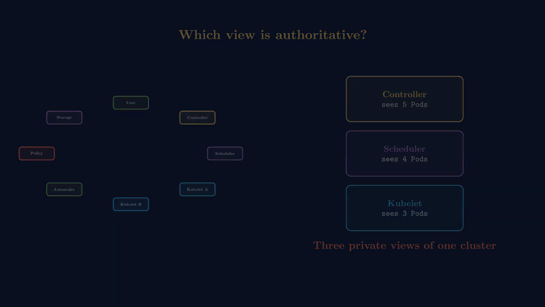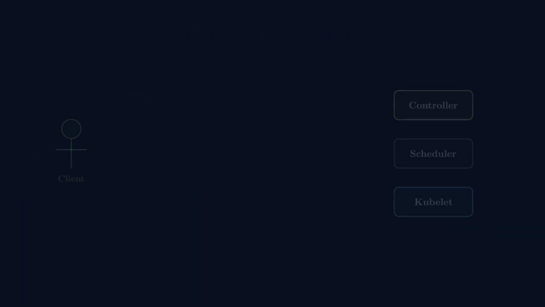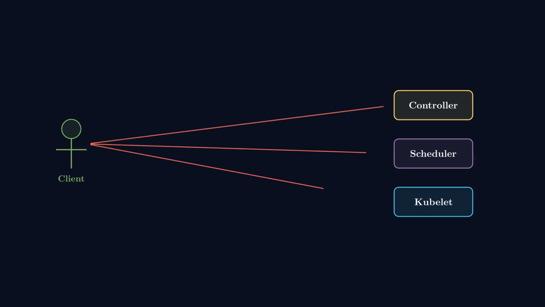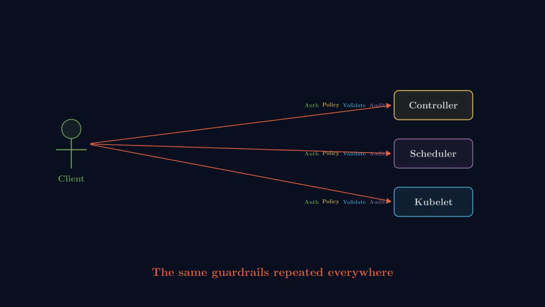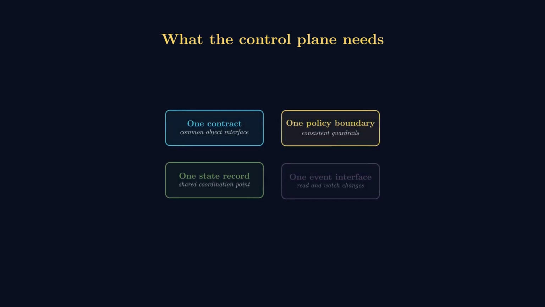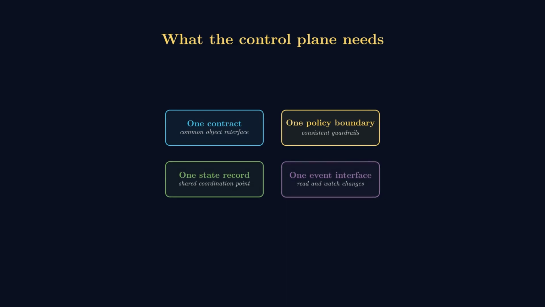Direct access also spreads risk. If every client can call every component, each component must authenticate callers, authorize actions, validate objects, enforce policy, and record an audit trail. The same safety rules are then copied across the entire control plane. The system needs a better boundary. Not one giant component that makes every decision, but one common contract through which state is read and changed. That boundary should apply validation and policy once, preserve an authoritative record, and notify interested components when state changes.